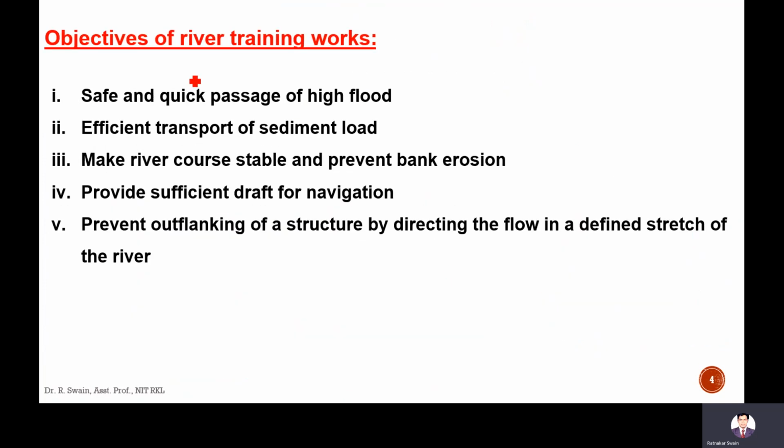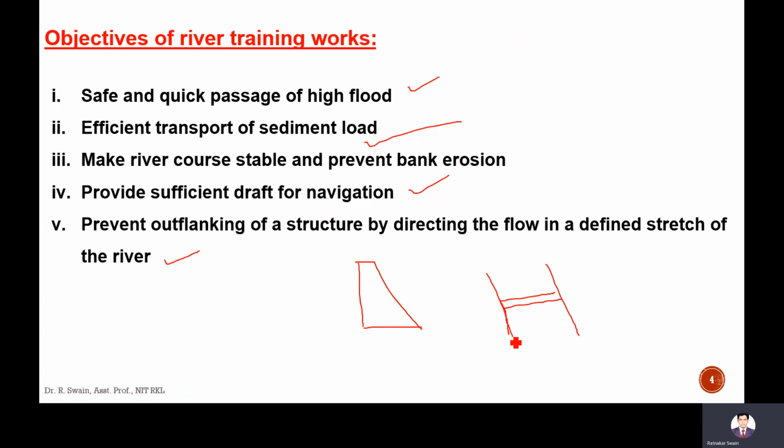The main objectives of river training works are safe and quick passage of high floods, efficient transport of sediment load, make river course stable and prevent bank erosion, provide sufficient depth for navigation, and prevent outflanking of structure by directing the flow in a defined stretch of river. Let the dam be here.